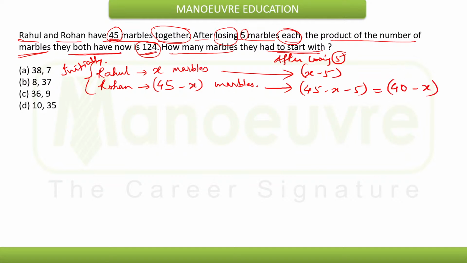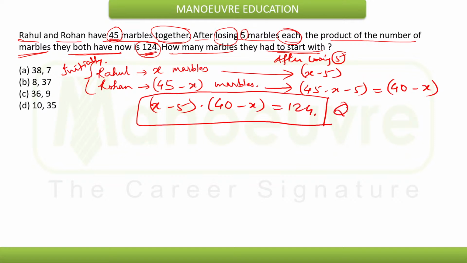Now the product of the remaining is 124. So (x minus 5) into (40 minus x) will be equal to 124. This is nothing but a quadratic equation. Solving this, you will get the value of x, and thereby you can reach the final answer.